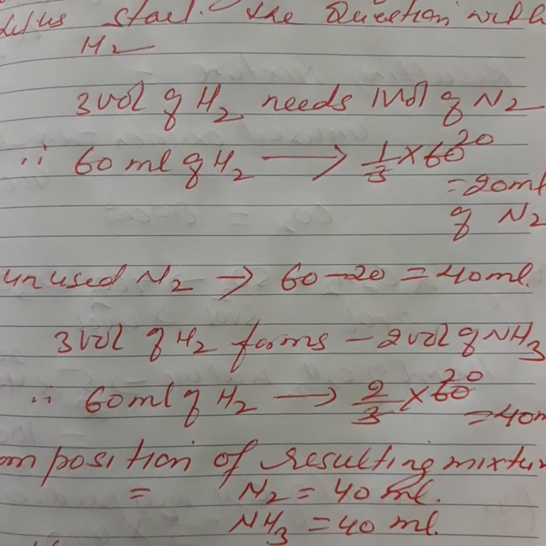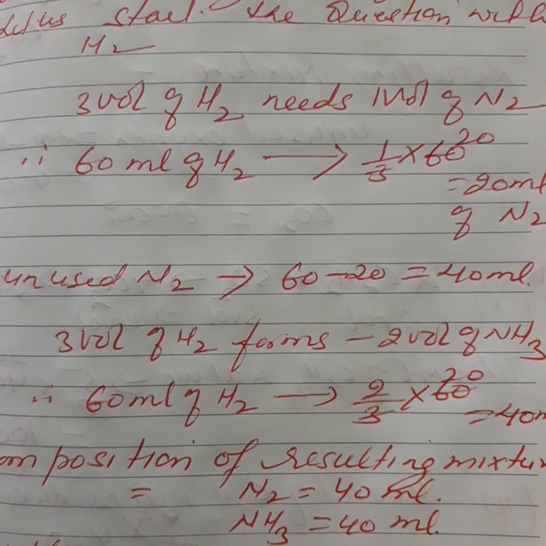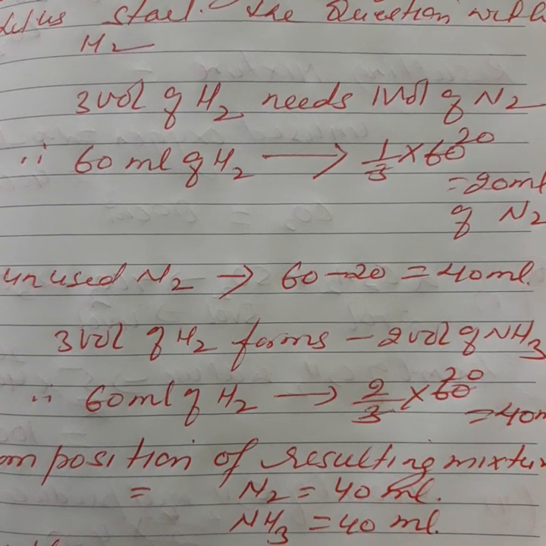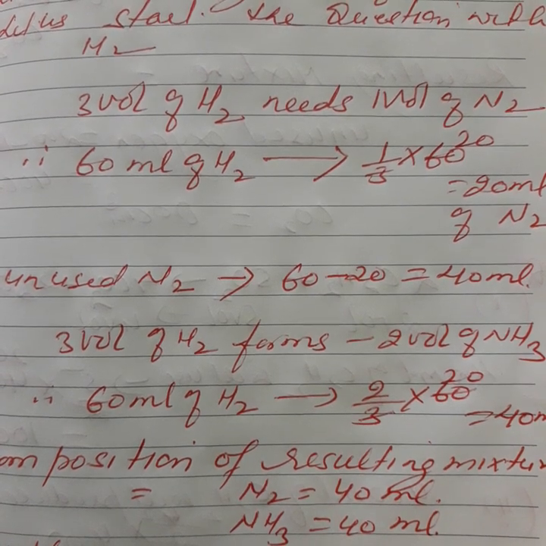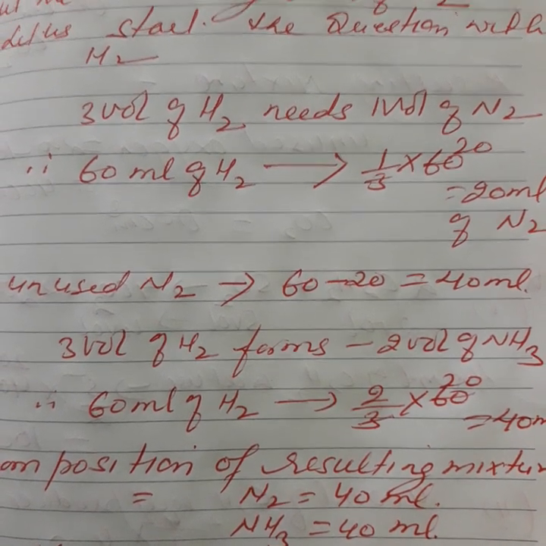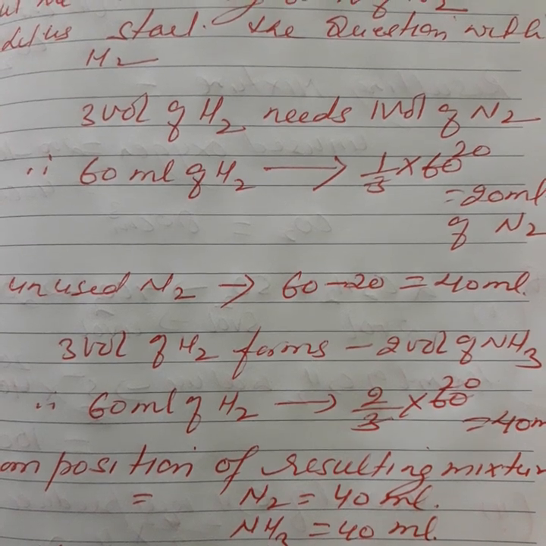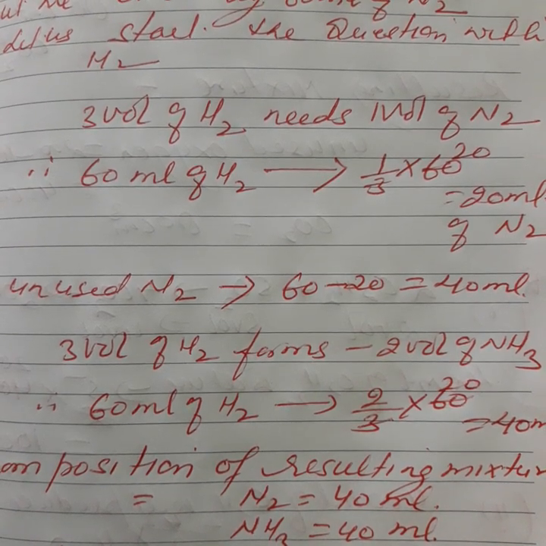Okay, now in the same way we can calculate the amount of ammonia produced. 3 volume of hydrogen forms 2 volume of ammonia. Therefore 60 milliliter of hydrogen will form 2/3 into 60 is equal to 40 milliliter of ammonia.